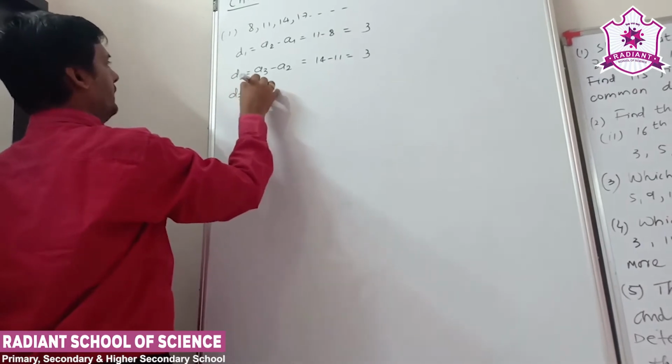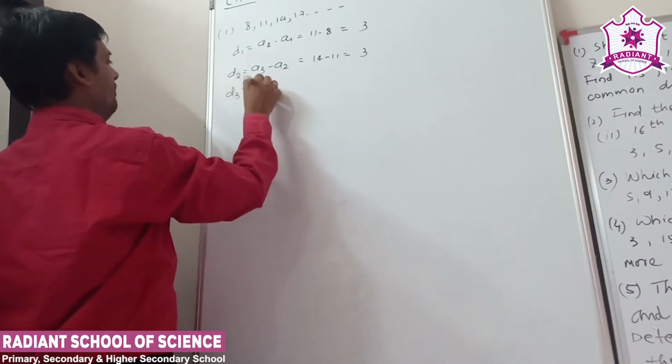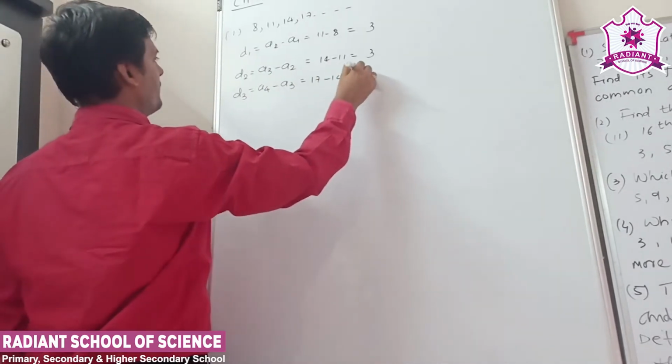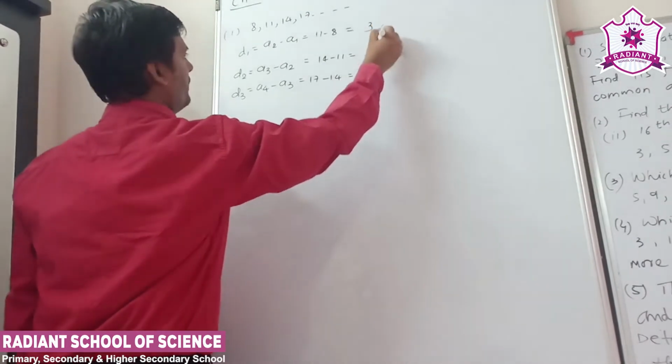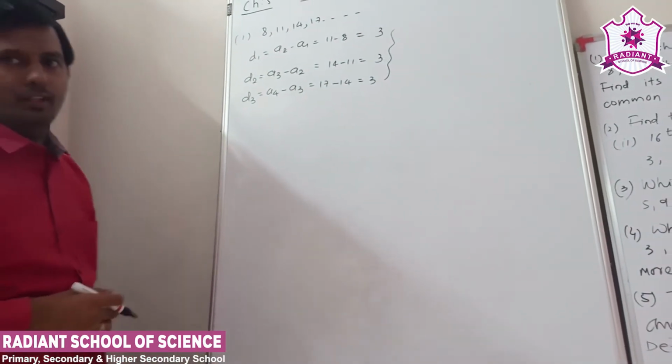Let's take d3, that means a4 minus a3. So 17 minus 14 is equal to 3. So we got a constant, right? So the differences d1, d2 and d3 are constant here.